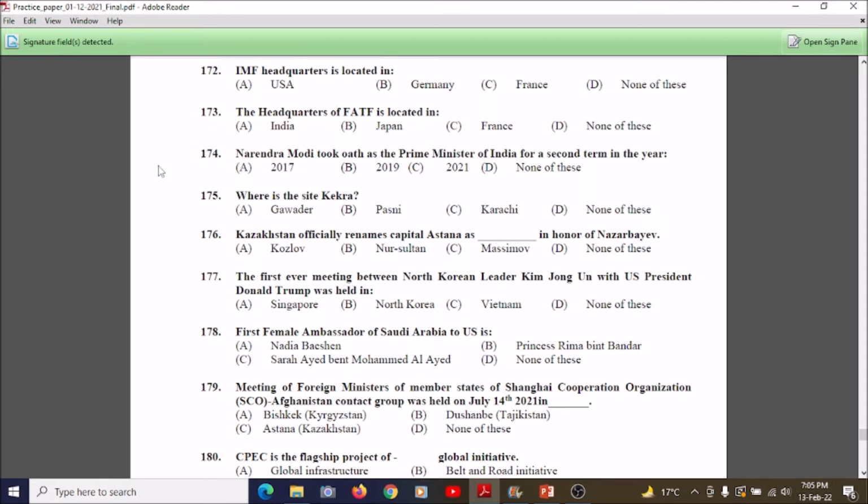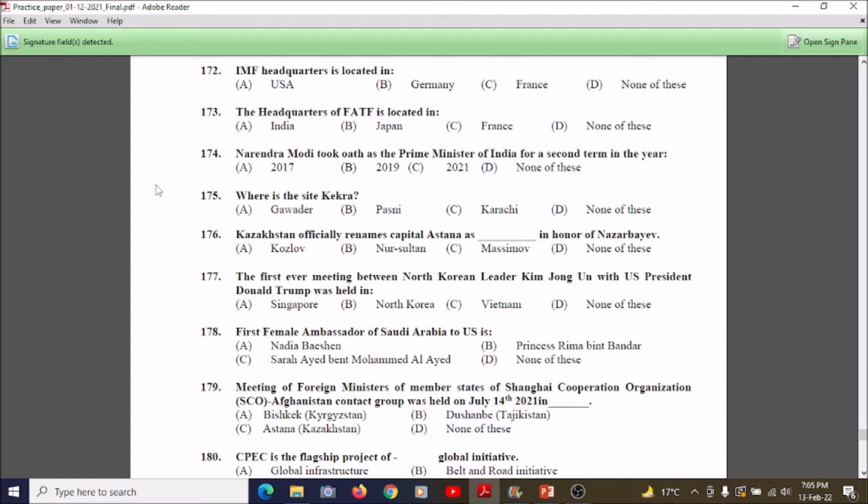So our next question is question number 173. The headquarters of FATF is located in: A, India; B, Japan; C, France; and D, none of these. So the correct answer is France. The headquarters of FATF is located in France.